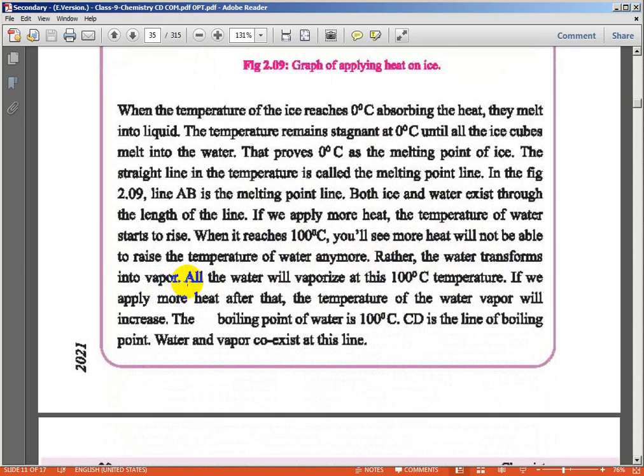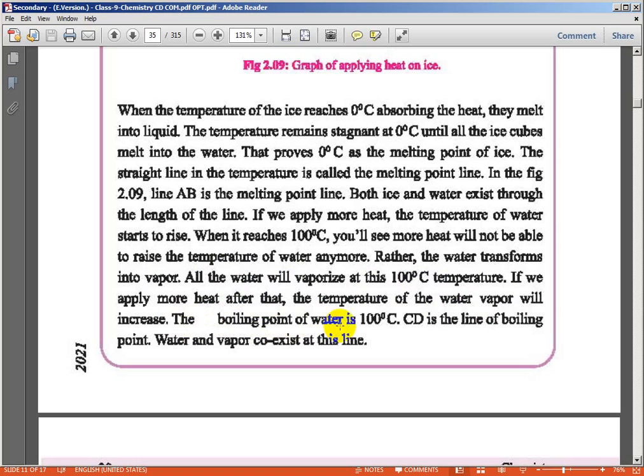Here a transformation occurs. Water transforms into vapor. Here also two states exist, the liquid state and the vapor, the gaseous state. All the water will vaporize at this temperature, 100 degrees Celsius. If we apply more heat after that, the temperature of the water vapor will increase.